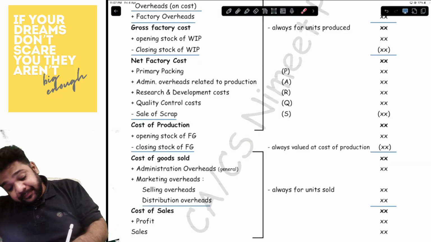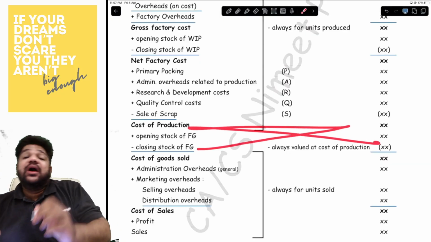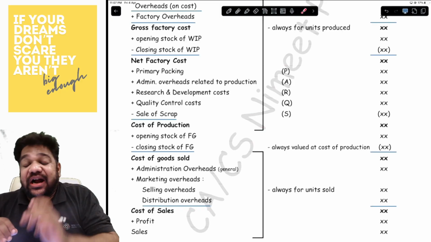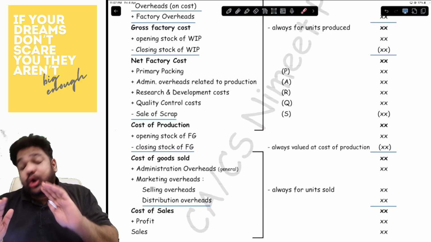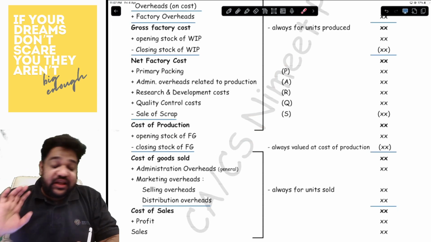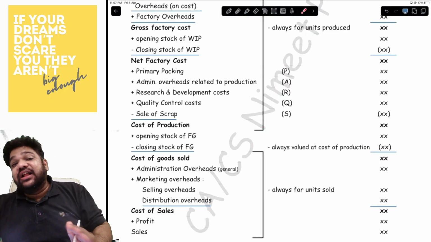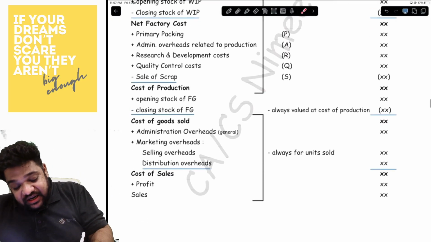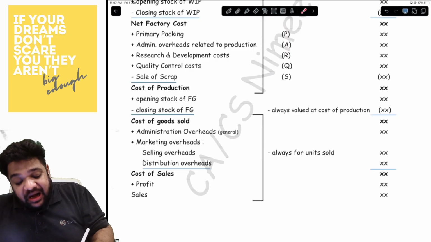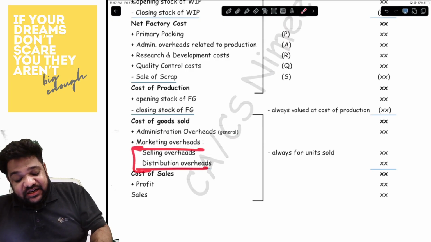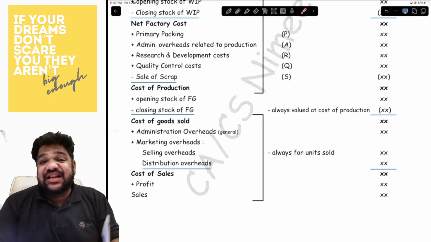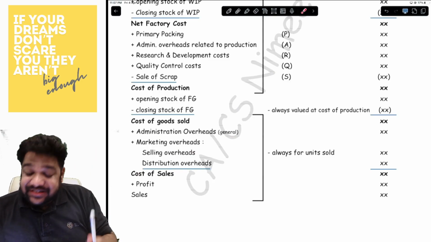So, which is why closing stock is always valued at cost of production. You will have to cross multiply to get everything over there. Then comes in the cost of goods sold. After the cost of goods sold, you add in the general administration, marketing overheads under which you have selling and distribution to get cost of sales. Add to it the profit to get your sales.